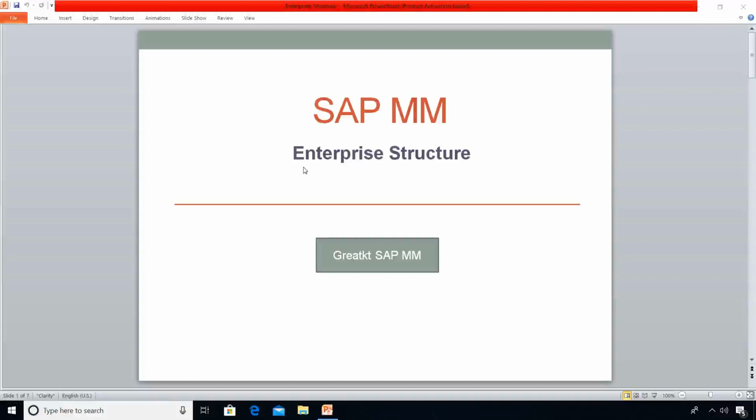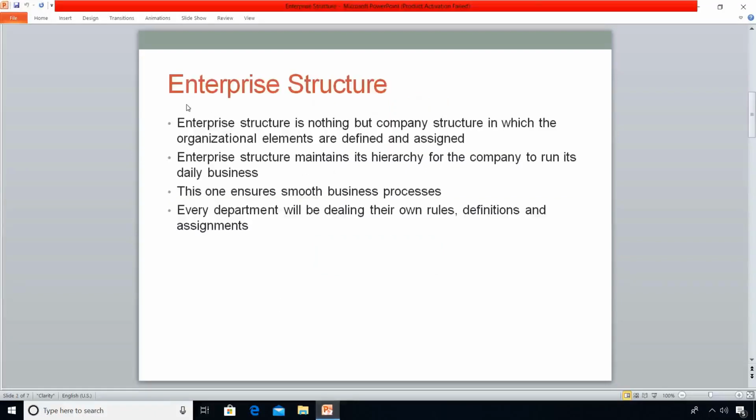Hi there, this class is regarding enterprise structure in SAP MM. Let's get started right away. Now I am explaining theoretically, then I will be explaining practically in the SAP system. Enterprise structure. What is enterprise structure?